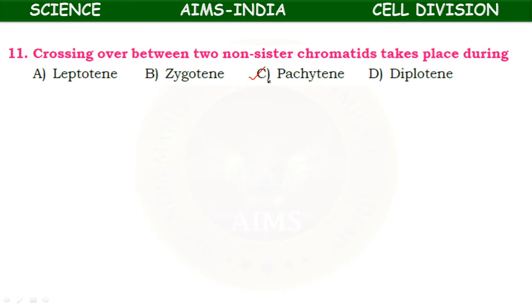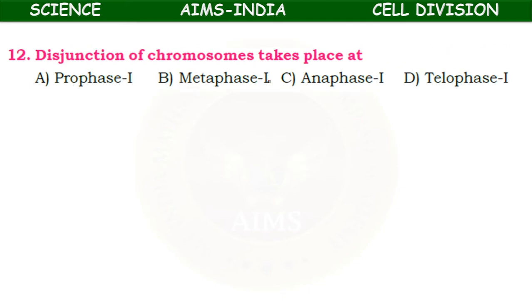Okay, the 4 chromatids are seen in a bivalent and the chiasma formation takes place, and even the crossing over takes place during the pachytene stage of meiosis 1, prophase 1.